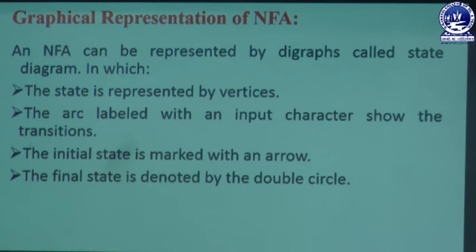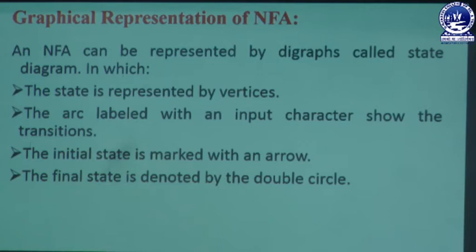That means if a user creates an arc at the time of creating a new state, that arc is known as a label, and that label is always created at the time of taking some input character during creation of the transition diagram. The initial state is always marked with an arrow. That means whenever a user starts a state transition, at the beginning we can give an arrow mark.